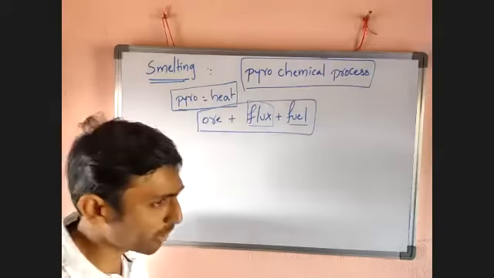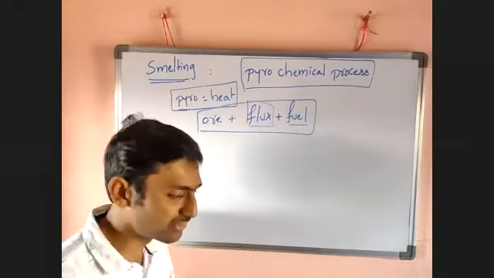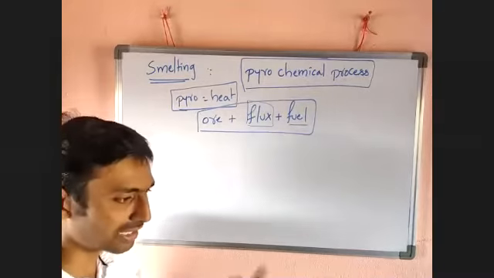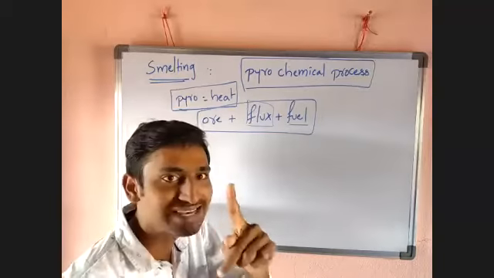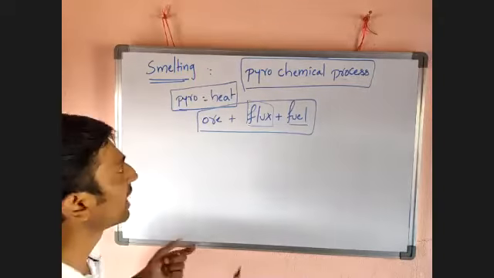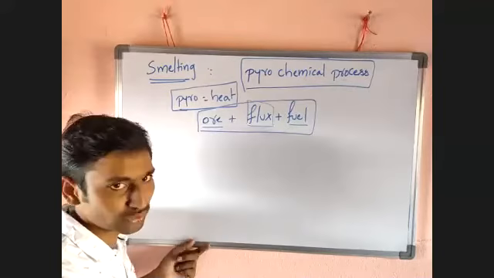And gangue particles which are present in the ore can mix with that flux and they will convert it into another component. That one is called slag. How to remember, guys? Ore has a certain amount of gangue, definitely.